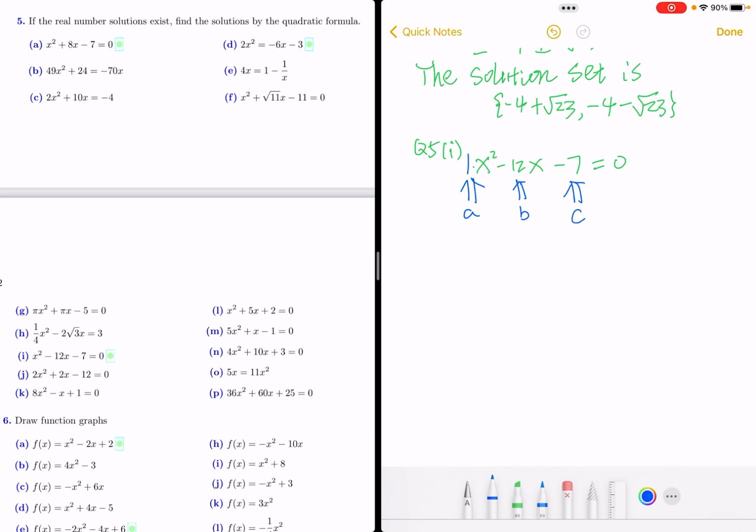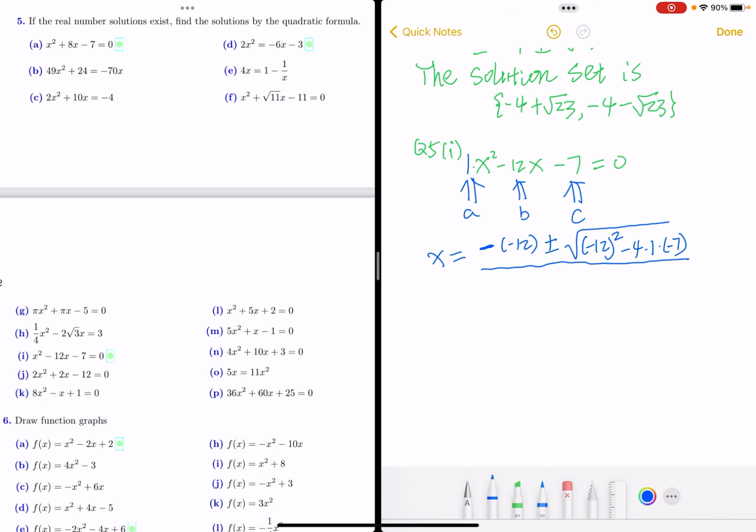So then we have x equals negative 12, because there is always a negative in front of it, and then plus minus b squared minus 4ac, divided by 2 times a.